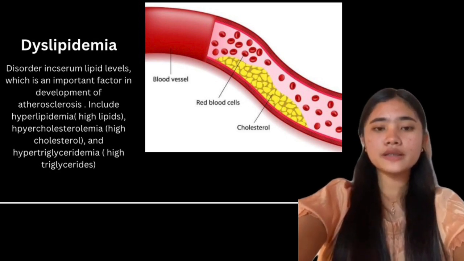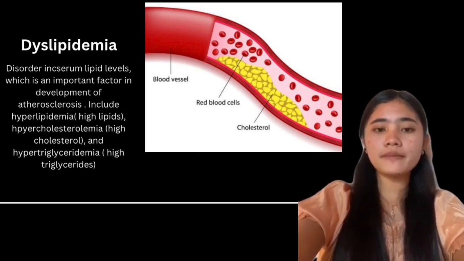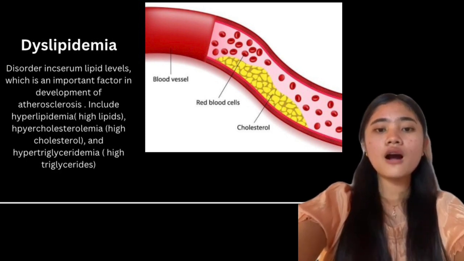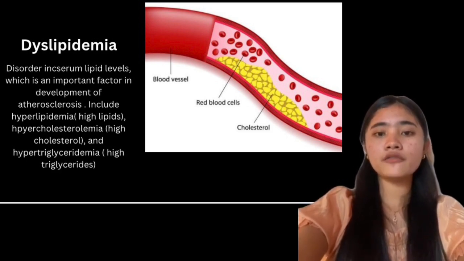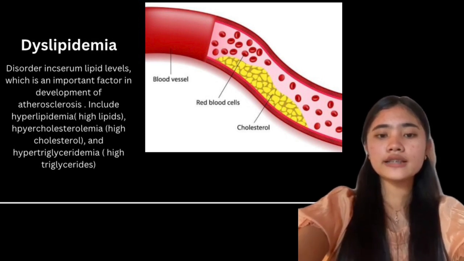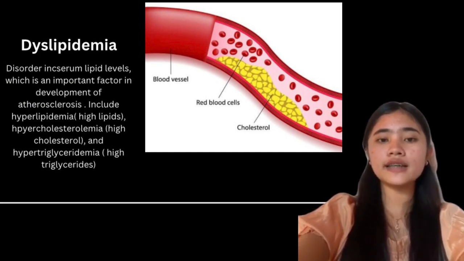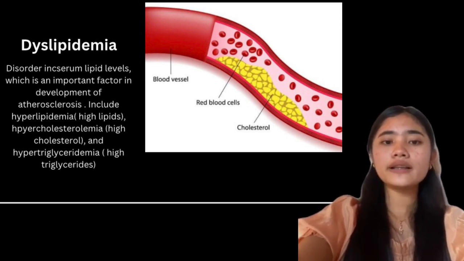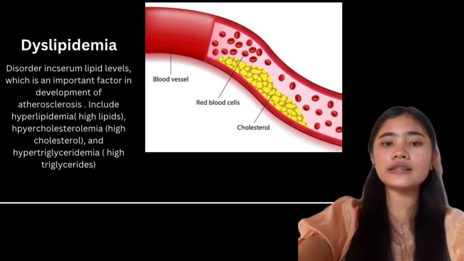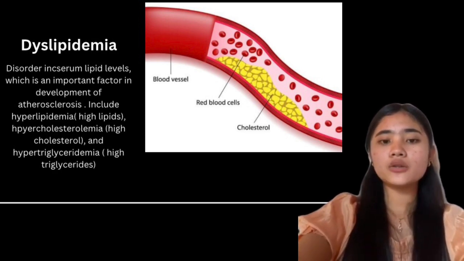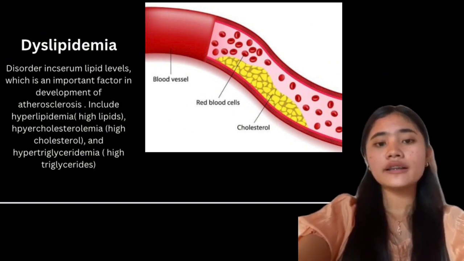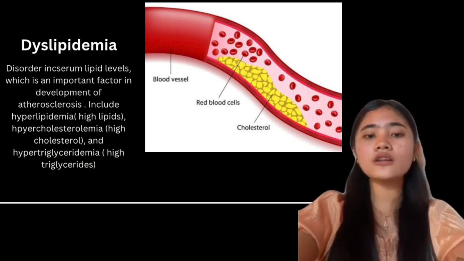So, let us proceed to dyslipidemia. Dyslipidemia refers to unhealthy levels of one or more kinds of lipid or fat in your blood. Your blood contains three main types of lipid. The first one is high-density lipoprotein, HDL, the second one is low-density lipoprotein, LDL, and the third one is triglycerides. If you have dyslipidemia, it usually means your LDL levels or your triglycerides are too high. It can also mean your HDL levels are too low.